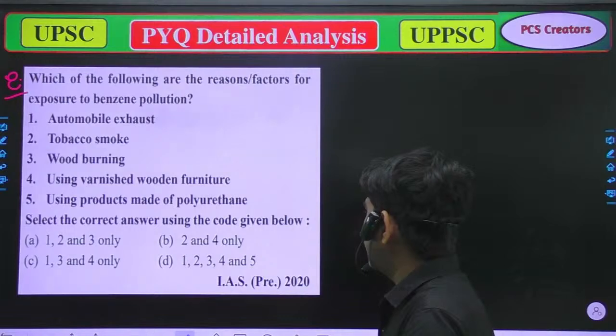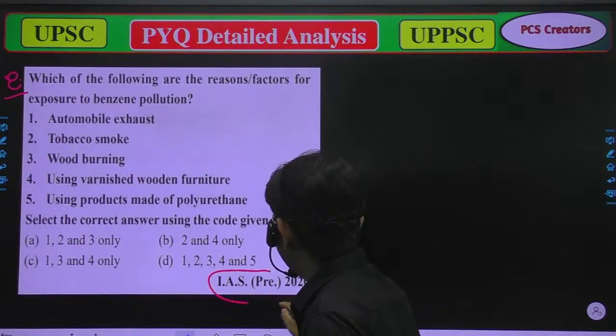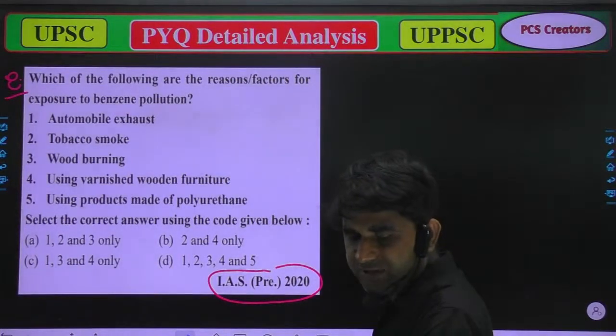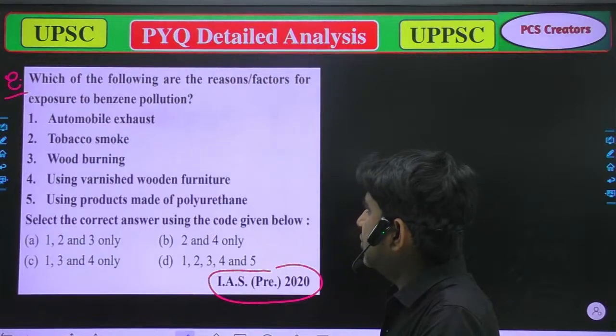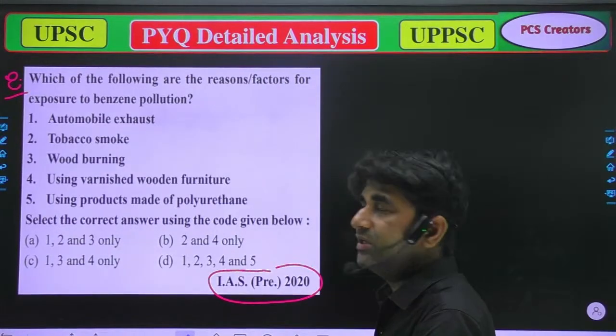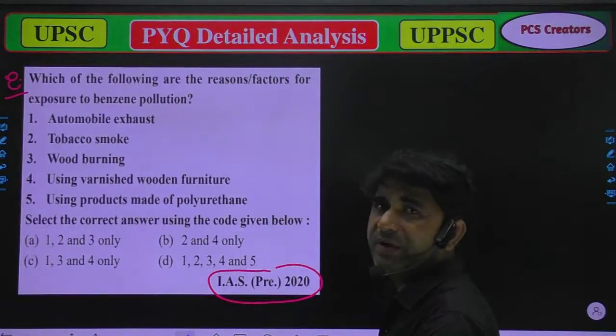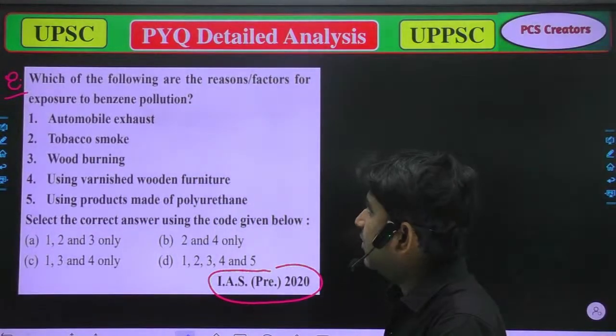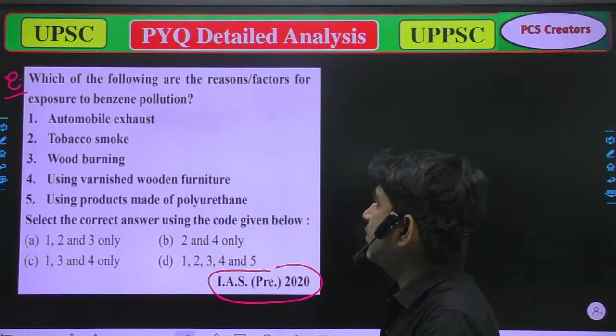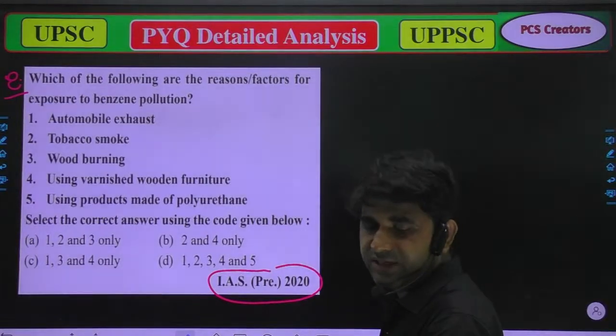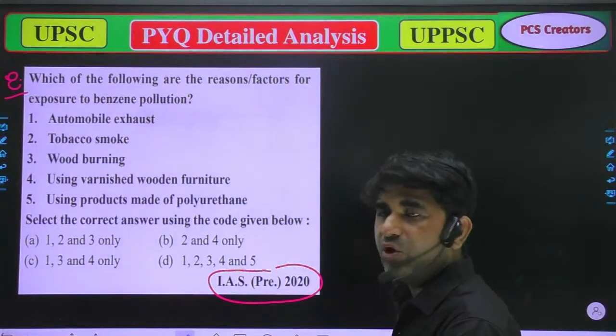That question was asked in ISP 2020. Again, which of the following are the reasons or factors for exposure to benzene pollution? We have to talk about why benzene pollution increases.